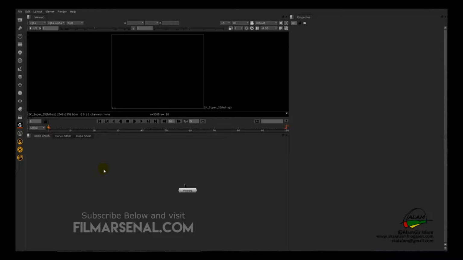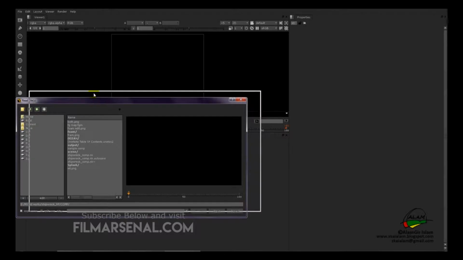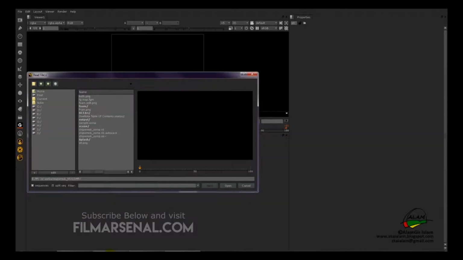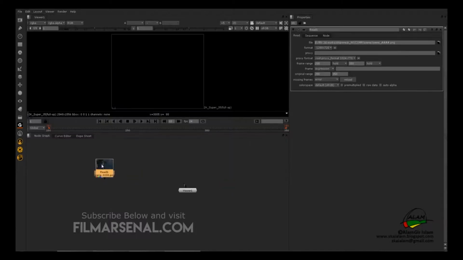We're going to hit R on the keyboard, which is the keyboard shortcut for the read node, and we are going to browse the render sequences. We have 4 passes to composite with, so we'll start by importing the scene. We'll check on the sequence button and select the sequence and hit open. In the same way we're going to import the different passes.